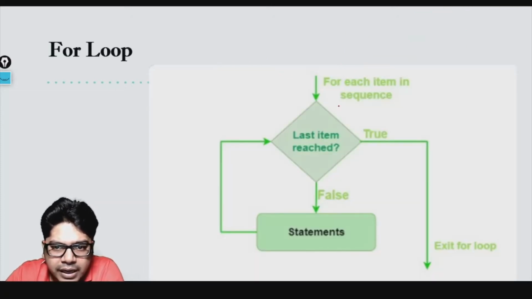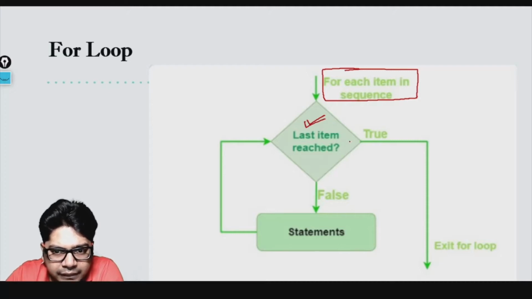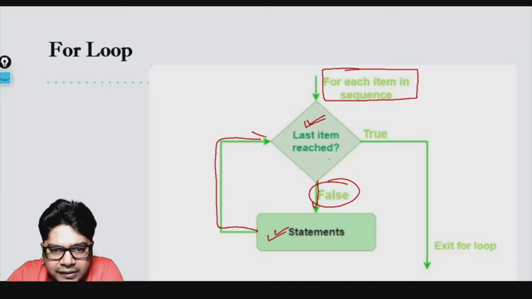So here you can see that for each item in sequence, we are checking whether the last item is reached or not. If the last item is not reached, then we execute a certain statement. It goes back again, checks again if the last item has been reached or not, and the moment the last item has been reached, it comes out of the loop. You can see that it is coming out of this path, and it is written exit for loop.